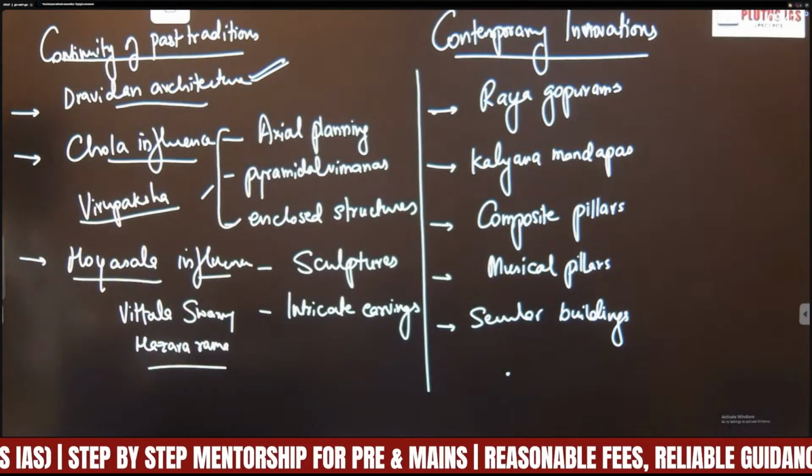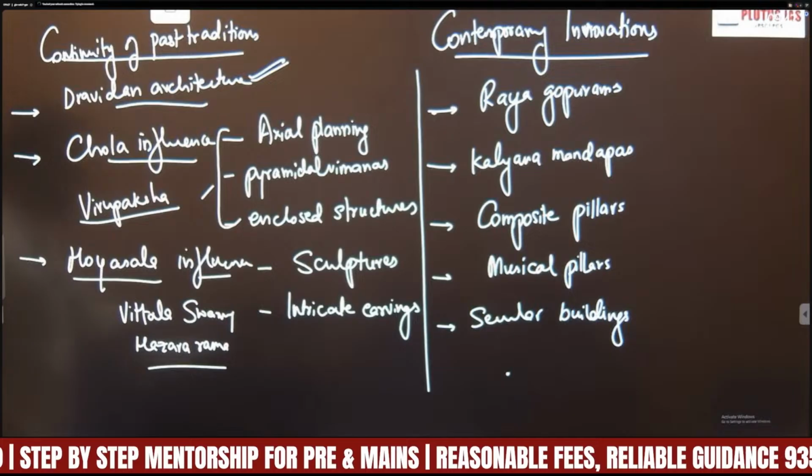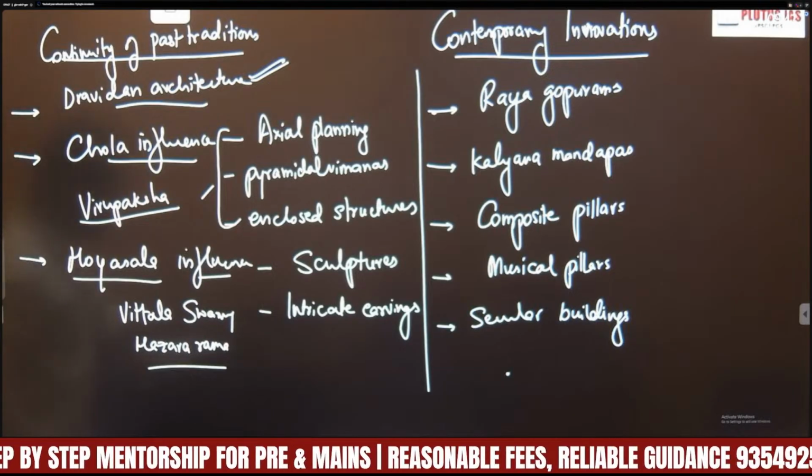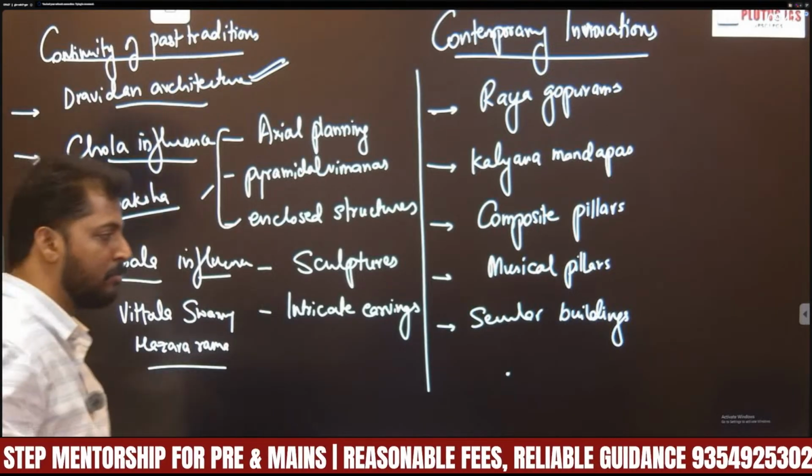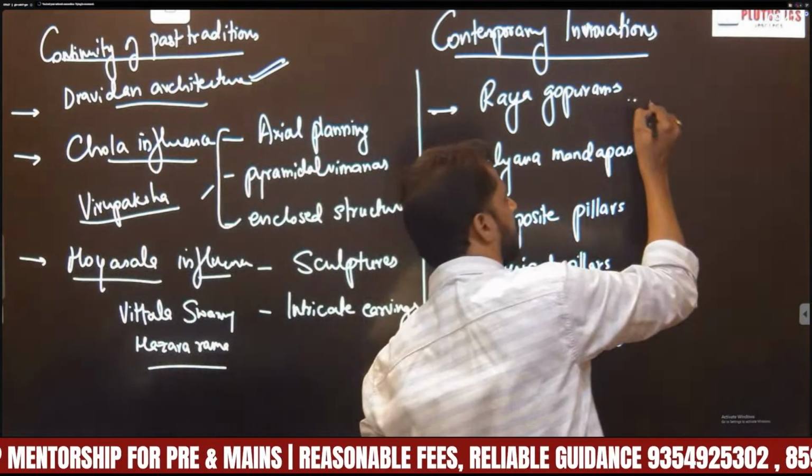See, the Vijayanagara style of temple architecture is very well known for what? Rai Gopurams. What are Rai Gopurams? Rai Gopurams are huge gateways.